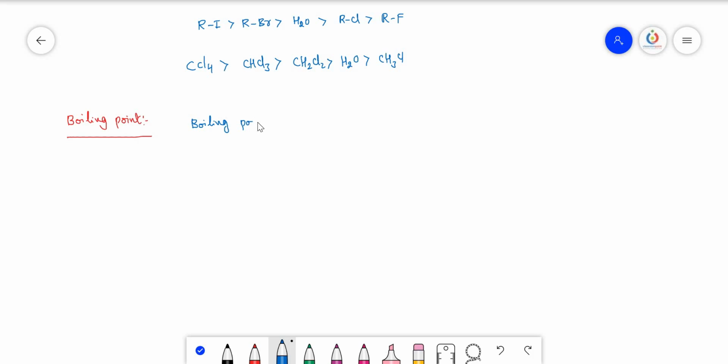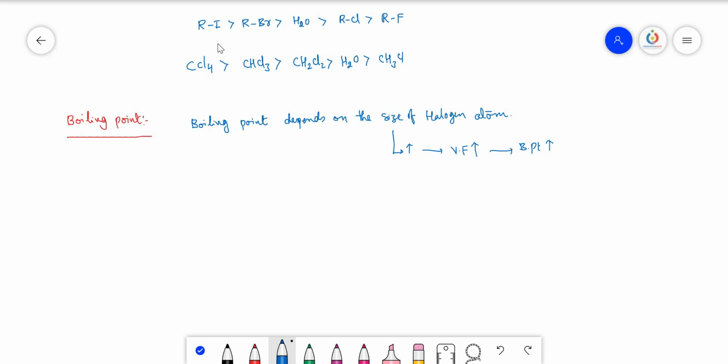Boiling point depends on the size of the halogen atom here in alkyl halides. So what happens when the size of the halogen increases? When the size increases, van der Waals forces also increase and automatically the boiling point also increases.